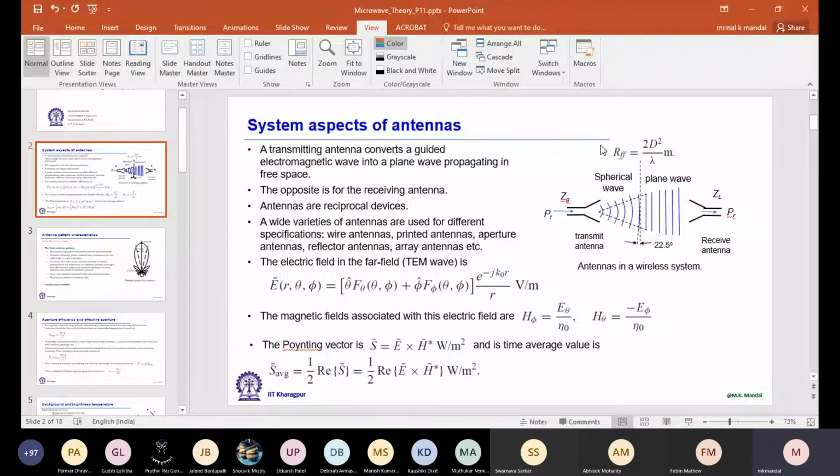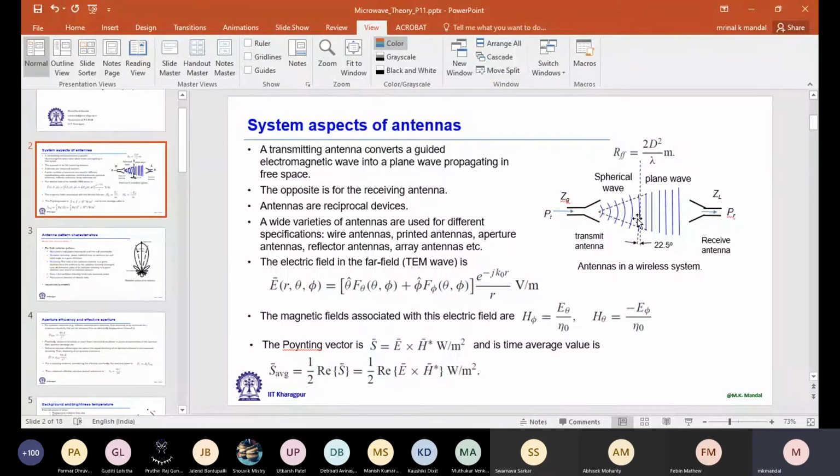So what happens here? In free space, we expect a plane wave. But if you look carefully at this figure, first we have a cylindrical or spherical wave, depending on the antenna's physical structure. When you increase the distance from the antenna, it slowly transforms into a plane wave. If the antenna beam width is given, we calculate the phase error over the beam width.